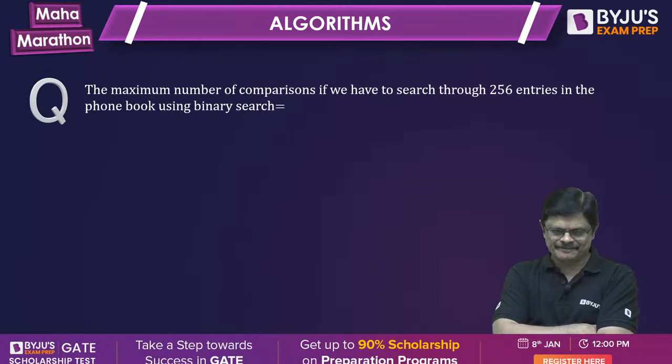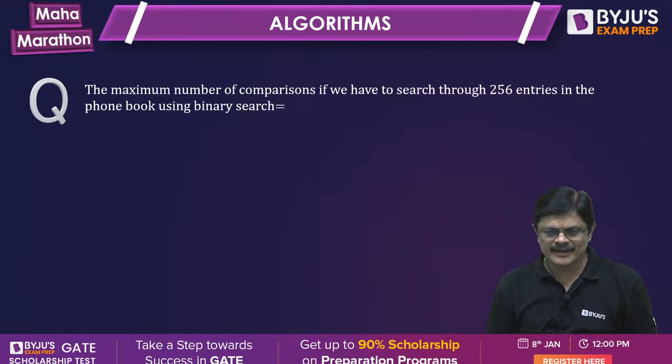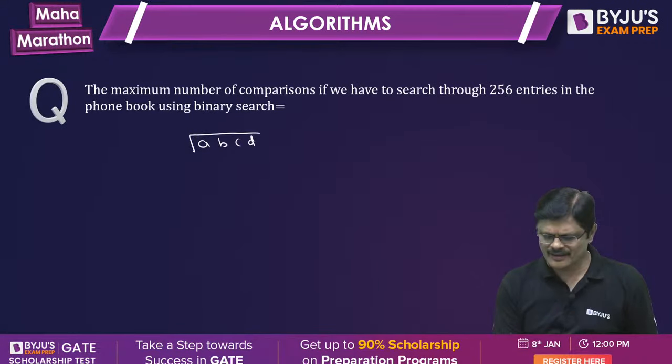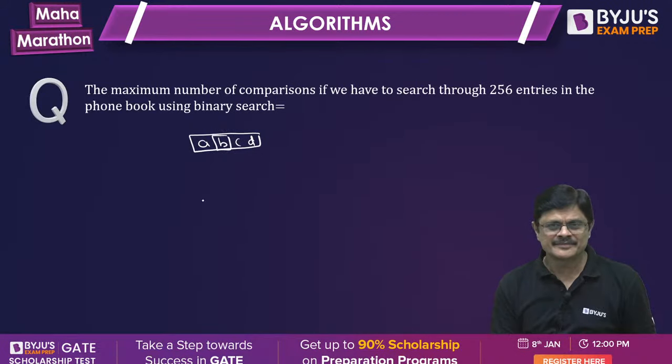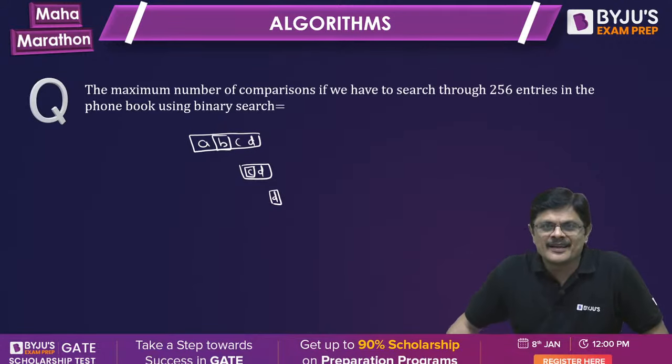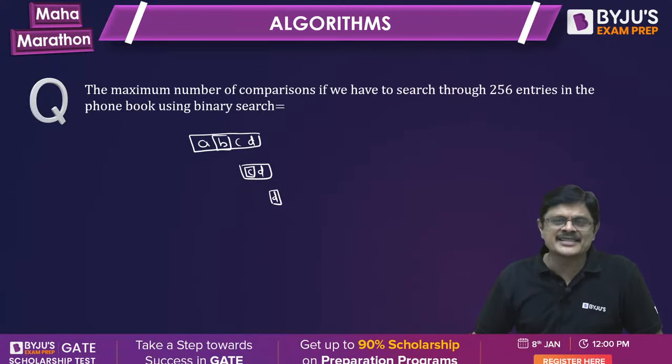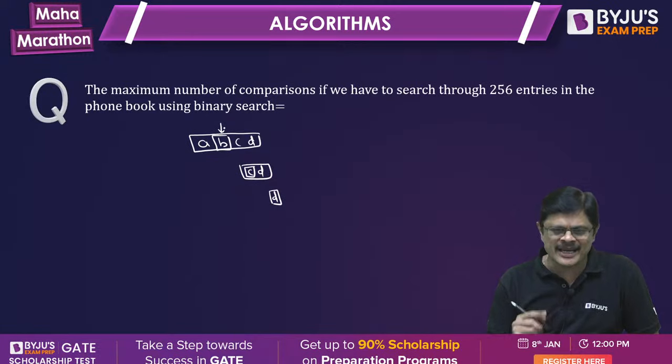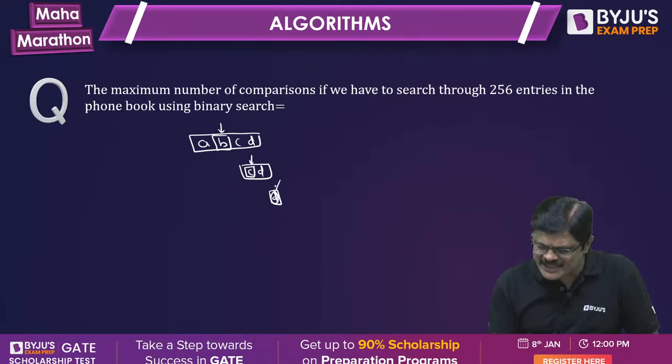8 or 9? Okay. Now let us see. Suppose you are having say 4 entries, sir. So first time you search here, it is not found. Then you go to the right side. Then again you take mid, not found, go to the right. For 4 elements, have you done 2 searches or 3 searches? How many comparisons? Because it's compared, na? The search element is compared with this, then with this, then with this.